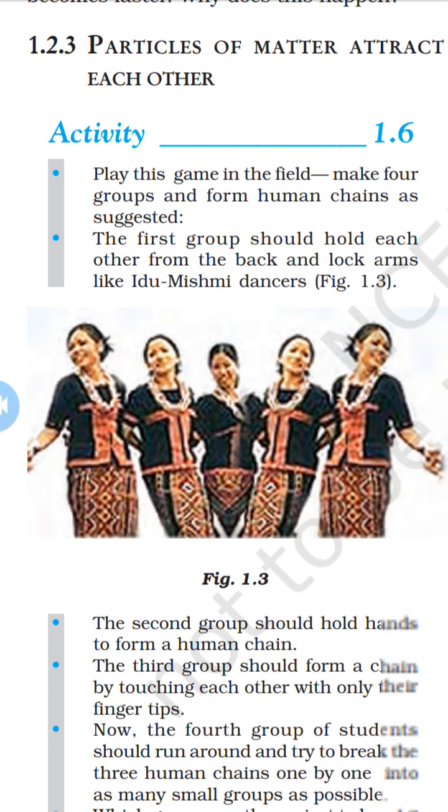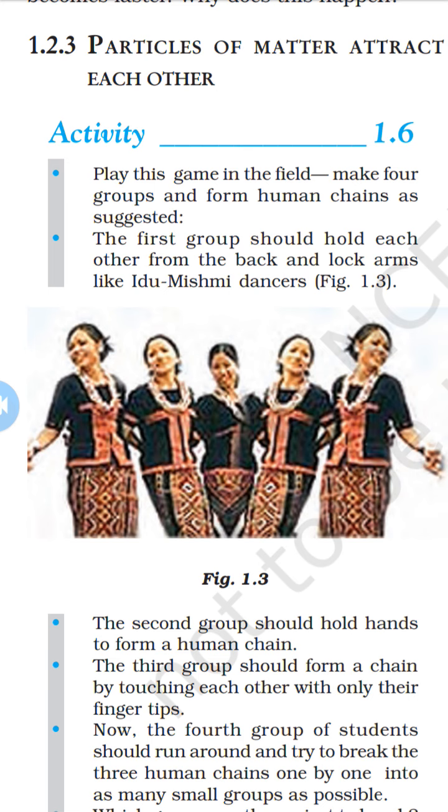Now we discuss that particles of matter attract each other. For that we take activity 1.6. We have to play this game in the field. Make 4 groups and form human chains as suggested. The first group should hold each other from the back and lock arms like folk dancers, as shown in the figure. The second group should hold hands to form a human chain. The third group should form a chain by touching each other with only their fingertips.